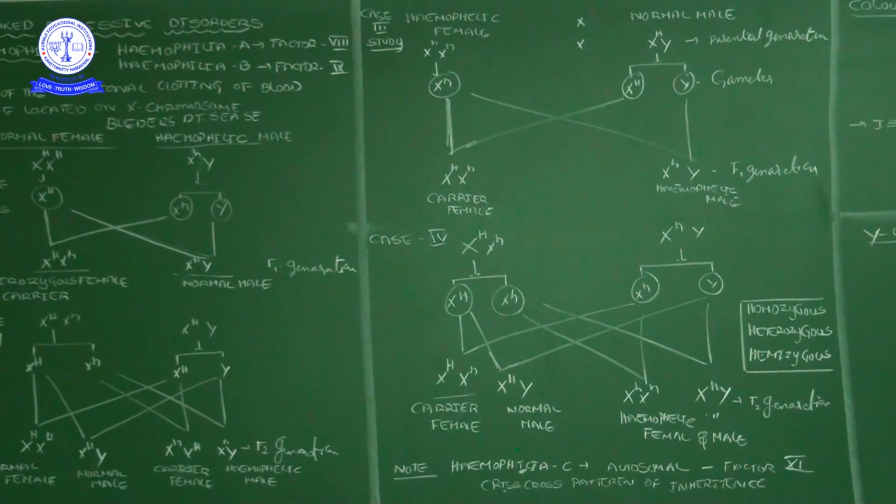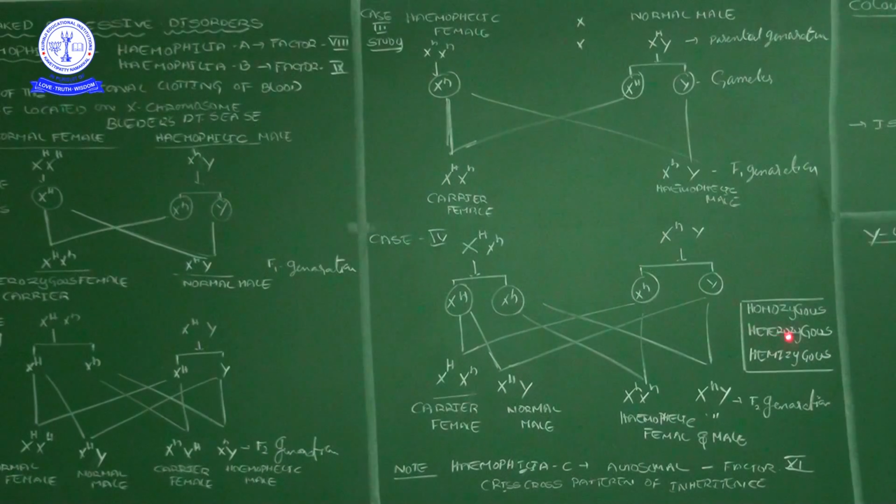So in this condition, the fourth case, what we understand, 50% of all the offspring, whether male or female, will be affected. For example, these two, either male or females, both are affected. So that's why hemophilic disorder, male and females I mentioned. Here 50% of the offspring will not be affected, but females act as carriers. That you should remember.